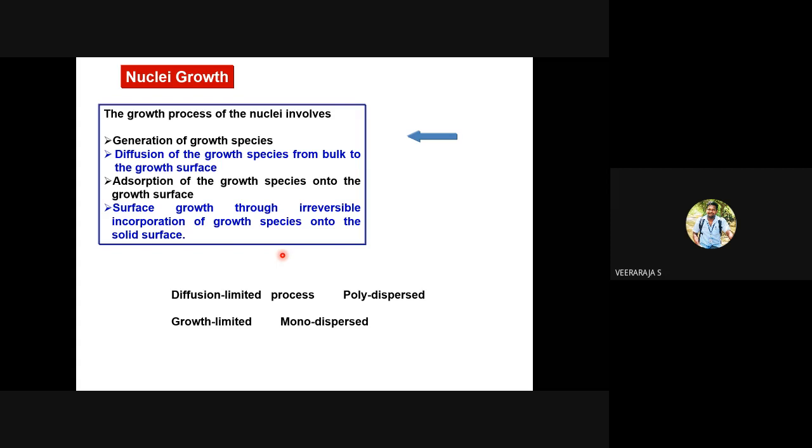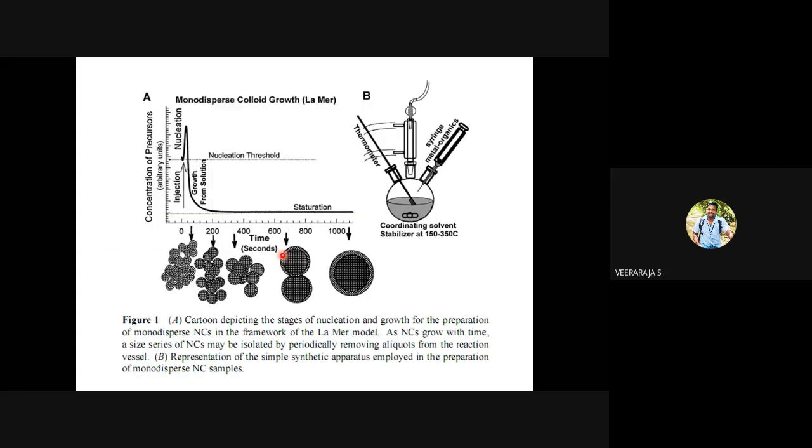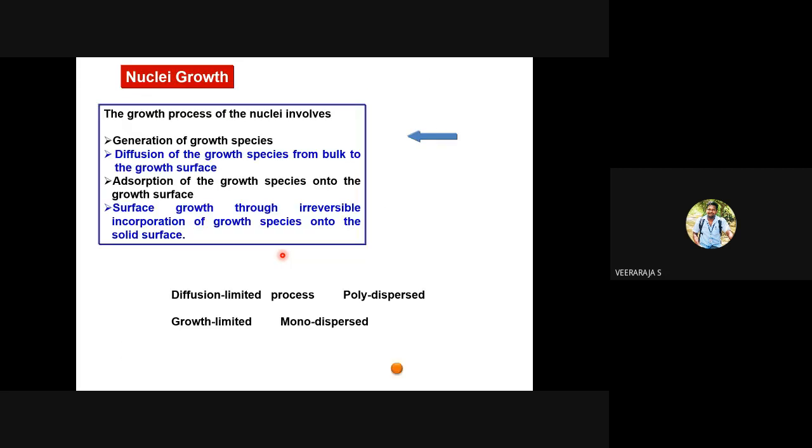So that's about nucleation. What about growth? How can the nuclei grow into larger particles? There are two ways of growing a nuclei. It can be a diffusion limited process or a growth limited process. What is the diffusion limited process? Nuclei are formed randomly.